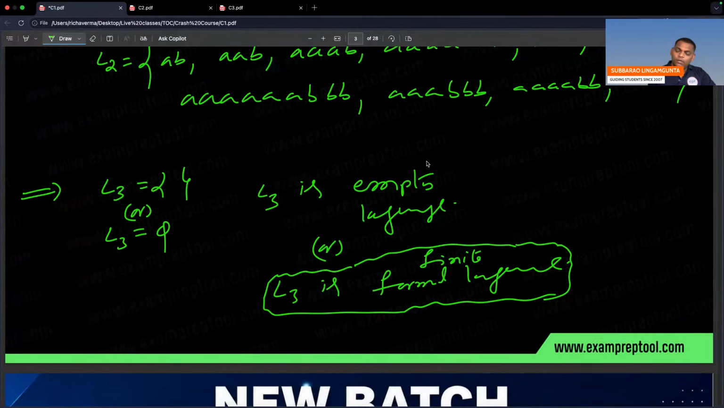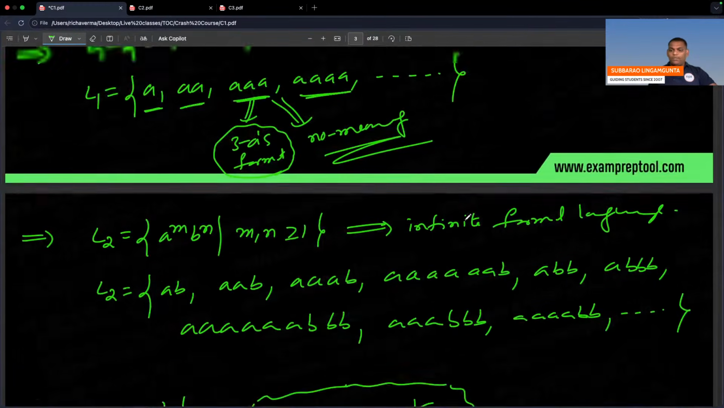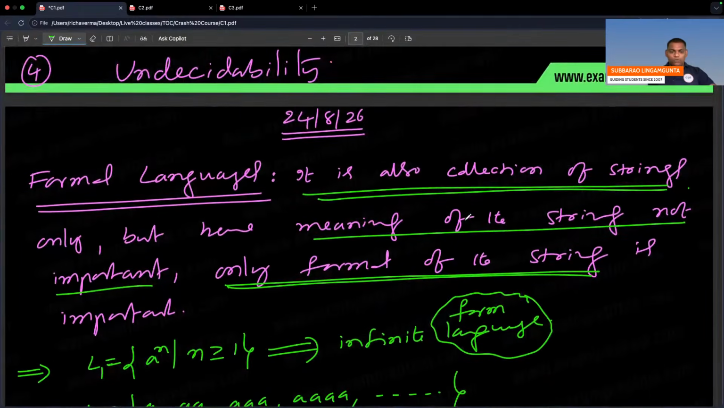Next one. L3 is empty language. Let me know if anyone has a small doubt also. Sir, I have this doubt.